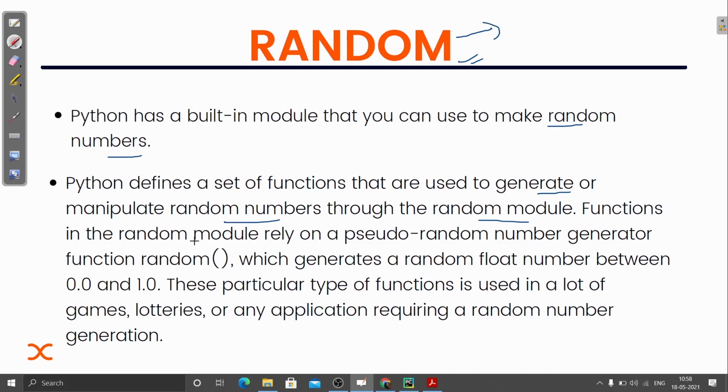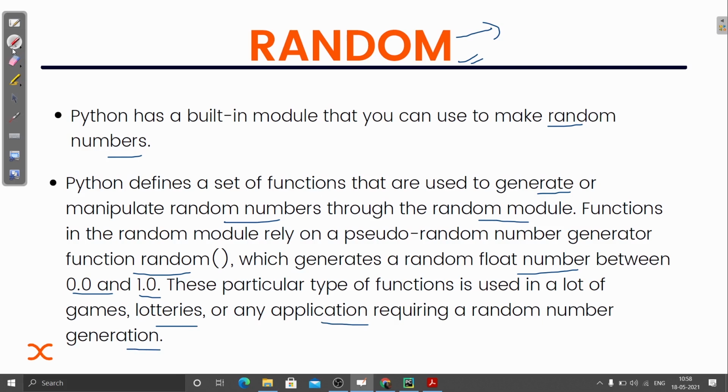Okay, so functions in the random module rely on a pseudo random number generator function, that is the random function. It is actually inside this random module, and it generates a random float number between 0.0 and 1.0. These types of functions are used in a lot of games, lotteries, or any applications requiring random number generation.